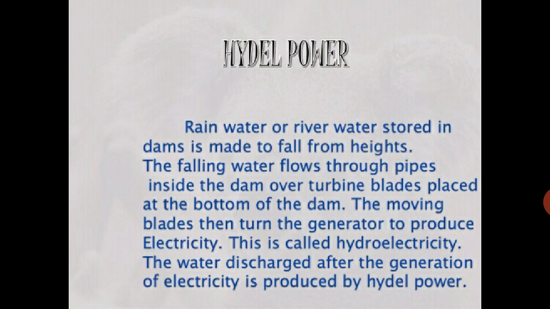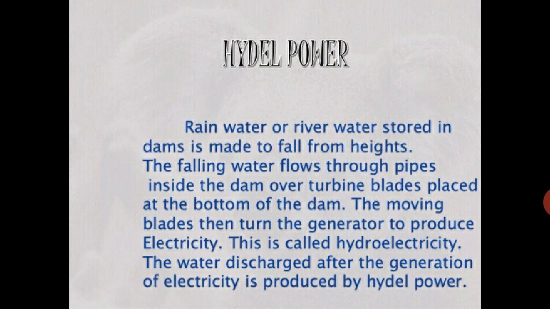Now, hydel power. Rainwater or river water stored in dams is made to fall from heights. The falling water falls through pipes inside the dam over turbine blades placed at the bottom of the dam. The moving blades then turn and generate electricity.